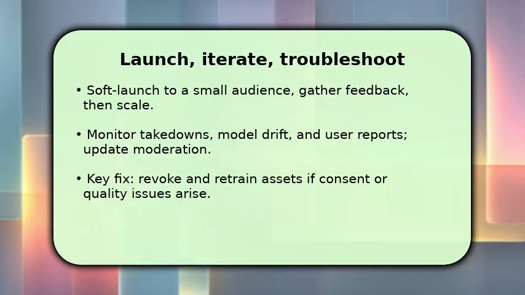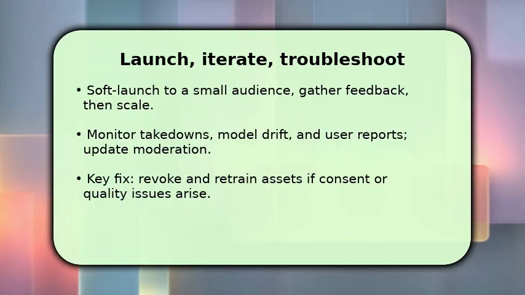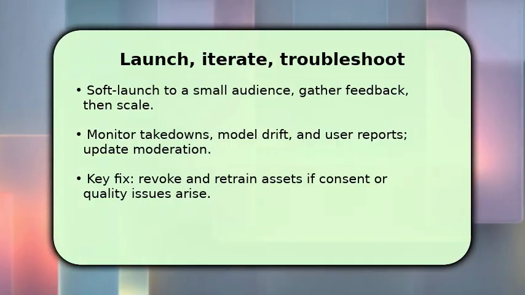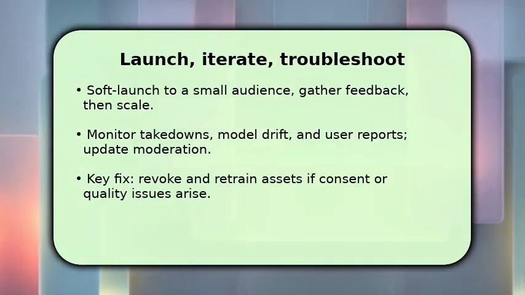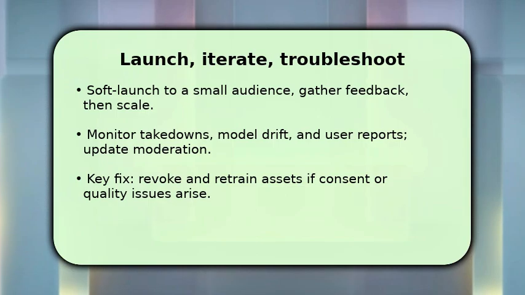If something goes wrong, immediately revoke the questionable asset, suspend distribution, and reevaluate consent and model outputs. Retrain or replace assets only after resolving the underlying ethical or technical issue.